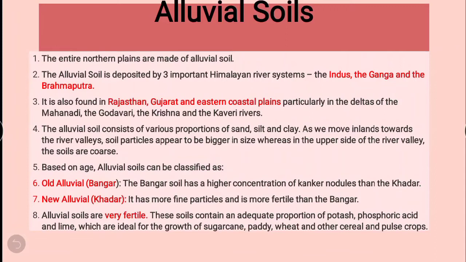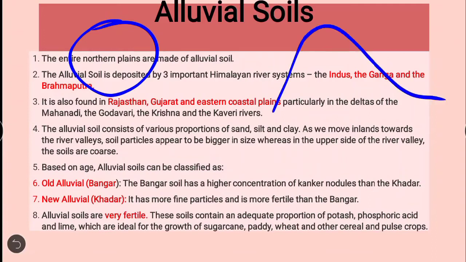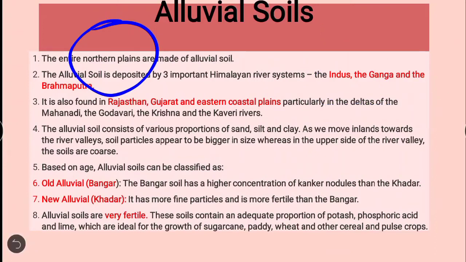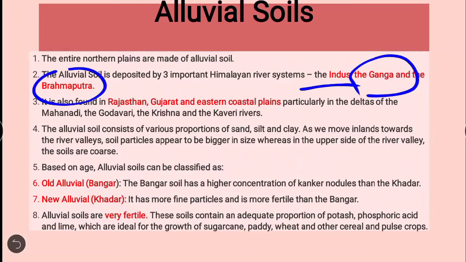If we talk about alluvial soil, the entire northern plains on the map are covered with this soil. It means the Himalayan regions and the bottom of the Himalayan regions are covered with it. The Indus, Ganga and Brahmaputra are the three Himalayan rivers which flourish this soil.